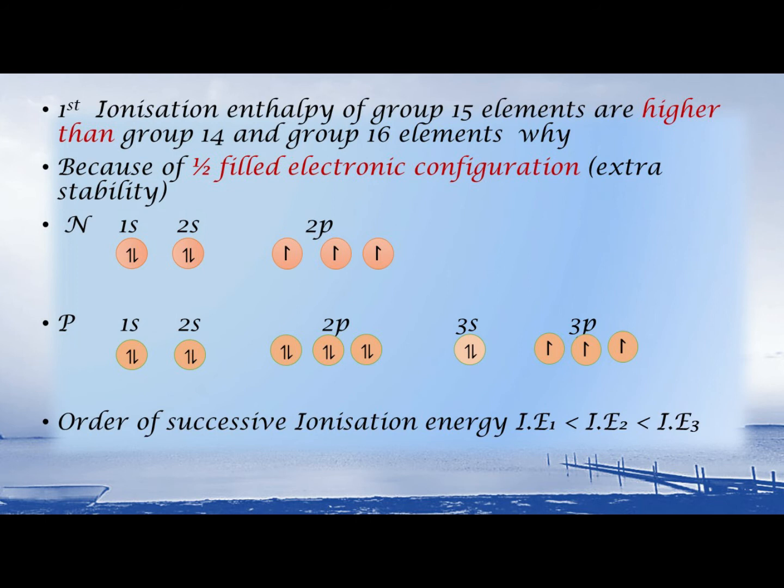Usually when we go from left to right in the periodic table, the ionization energy increases. But this group shows an anomaly. Group 15 elements have higher first ionization energy. First ionization energy of the group 15 element is greater than that of the corresponding group 16 element. Why? It is because of their electronic configuration.